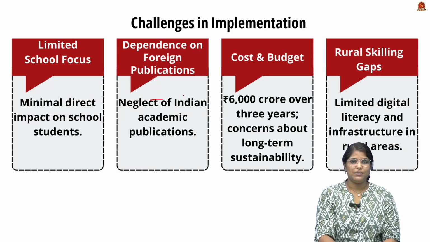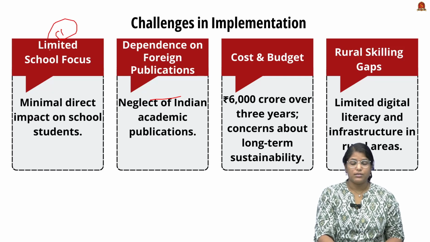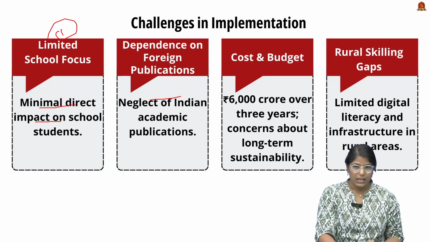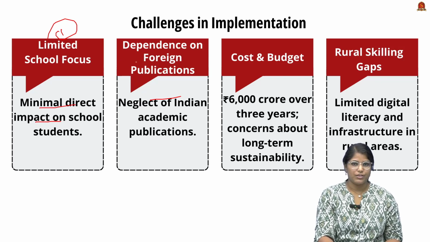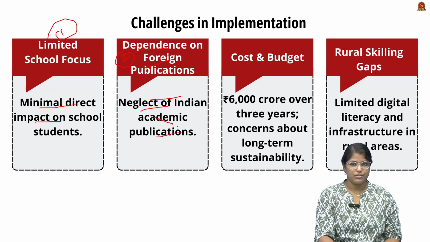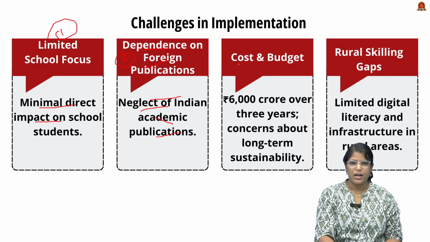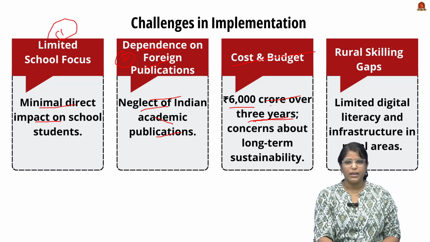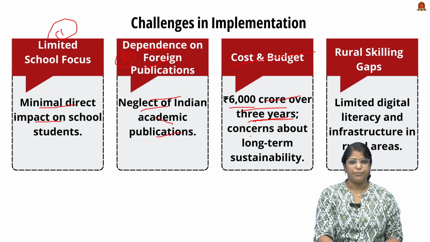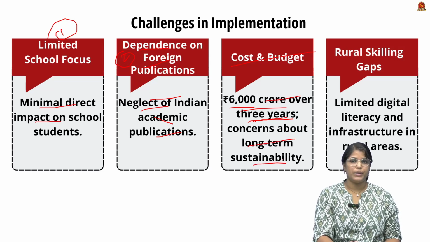Now talking about the challenges in implementation, the first thing is it is not inclusive to the schools. So minimal direct impact on school students is a very important challenge or implementation drawback. And the second thing is we have to depend on the foreign publishers. They usually neglect Indian academic publications, which is a very big challenge. And the third important thing is the cost and budget. Nearly 6,000 crore over 3 years. I repeat, over 3 years, 6,000 crores will be allocated for this particular scheme. But for the long-term sustainability, it is a very big question mark.